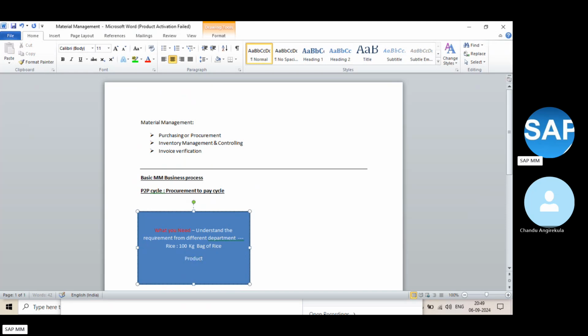Then what next? I know the product. What is the product name here? Yes, rice. So our product name is rice. Then what is the next thinking? How much you require. So the quantity, how much is required. Is it 10 kgs or 100 kgs? That is the requirement which you need to understand.